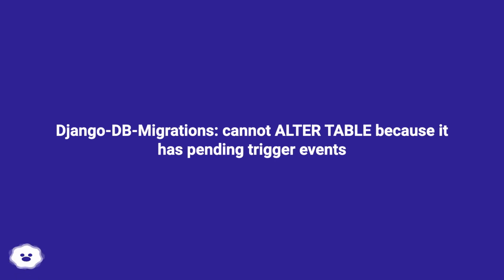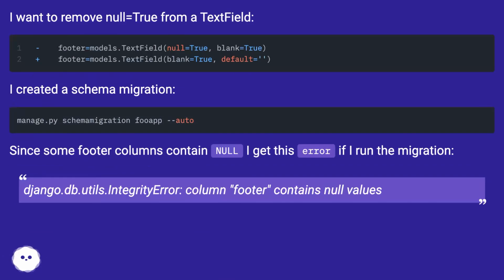Django DB migrations: cannot alter table because it has pending trigger events. I want to remove null equals true from a text field. I created a schema migration. Since some footer columns contain null, I get this error if I run the migration.